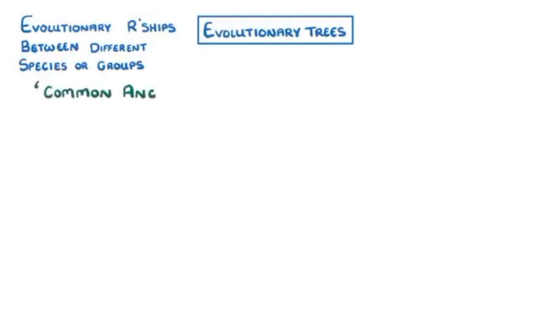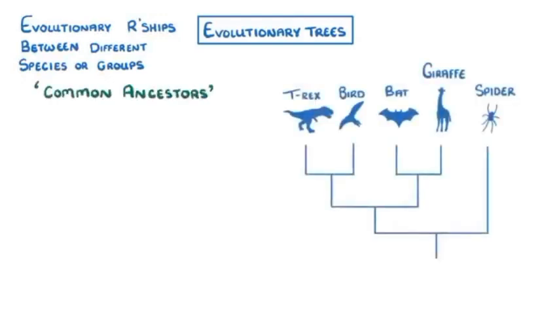The last thing we need to look at are evolutionary trees. These show us the evolutionary relationships between different species or groups by linking common ancestors. For example, we can see here that birds are more closely related to Tyrannosaurus rexes than they are to bats, because T-rexes and birds share a more recent common ancestor just here. And we can also see that bats and birds are more closely related to each other than either are to spiders, because again, they have this recent common ancestor, whereas their common ancestor with spiders is all the way back here, which means it's further back in the past.